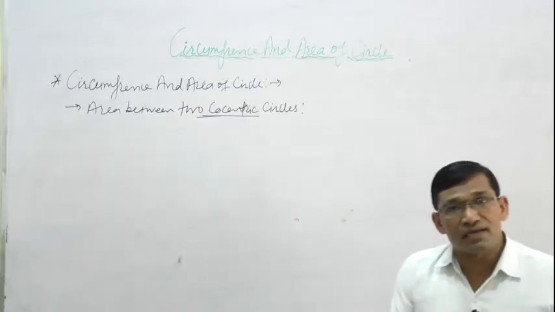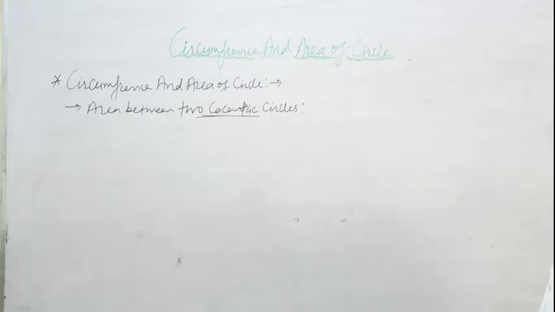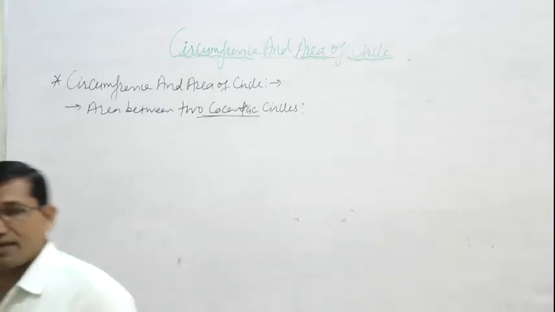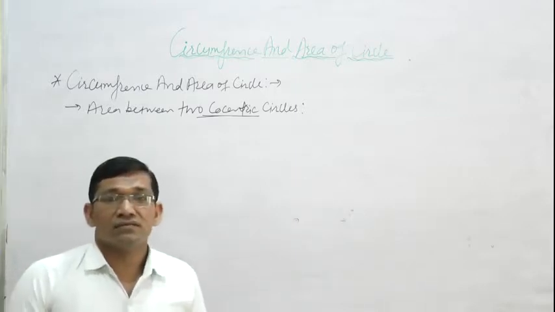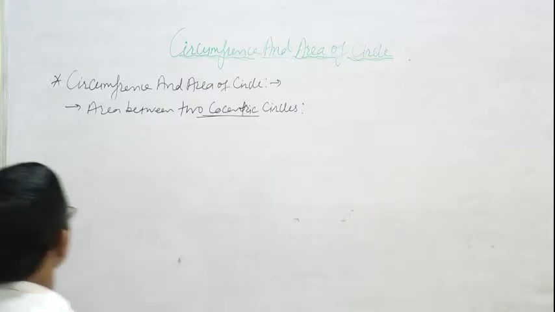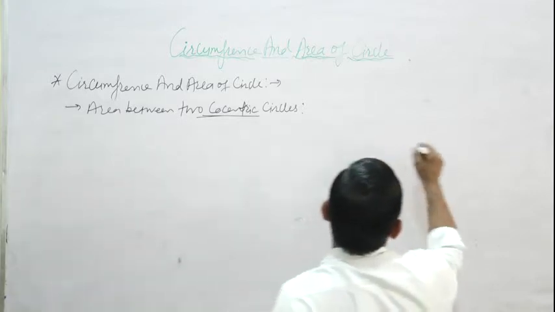If two circles have a common center, then the circles are known as concentric circles. So we want to find out the area between two concentric circles.